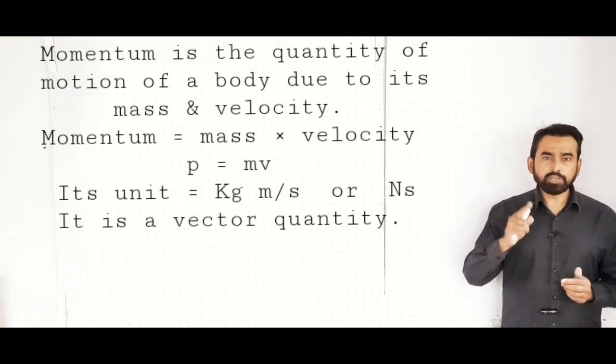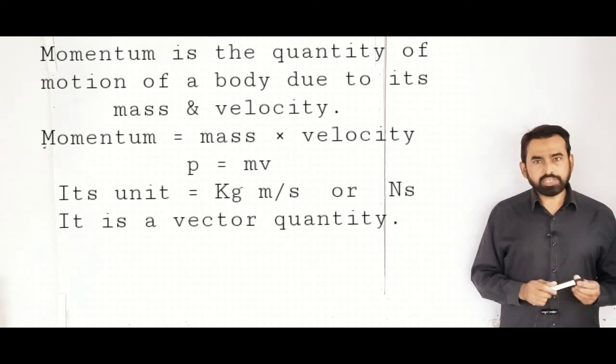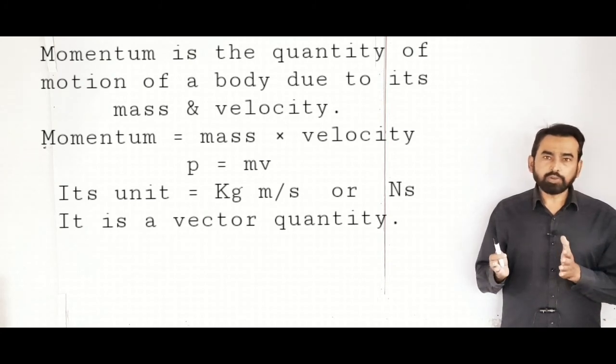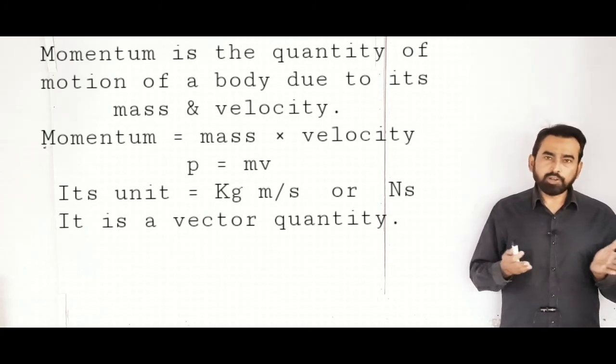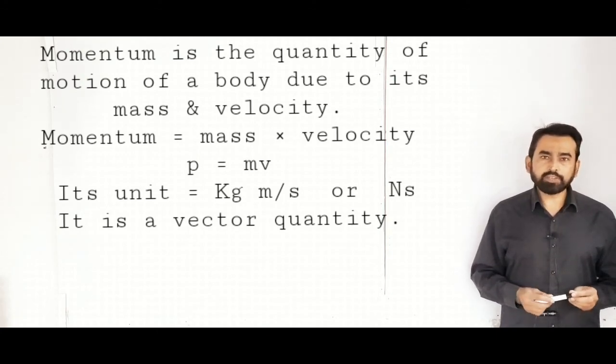Remember this, it is Newton dot second. As you know, velocity is a vector quantity, so momentum will also be a vector quantity. If a body is moving, there will definitely be a direction of motion of the body, and hence momentum is also a vector quantity.